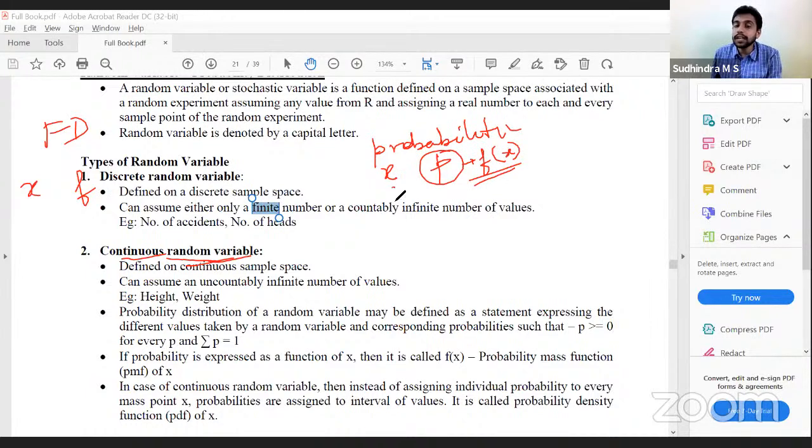In case of a discrete random variable, we call it the probability mass function. In case of a continuous random variable, we call it the probability density function. So probability is expressed as a function of x. It's called f of x, the probability mass function. In case of a continuous random variable, we call it the probability density function. Probability mass function, probability density function.